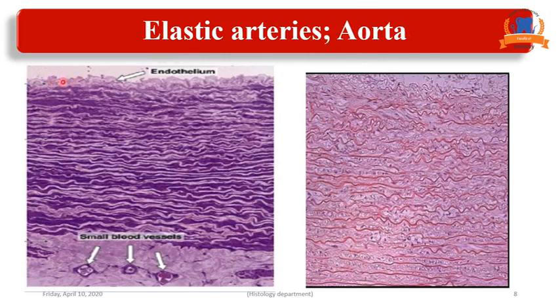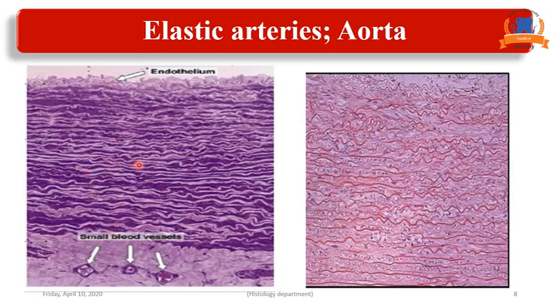The first layer is tunica intima, formed of simple squamous epithelium, and under it subendothelial connective tissue and internal elastic lamina. As I said, it is a deposition of elastin to form internal elastic lamina. Then this is the tunica media. As you can see, this is the thickest layer.